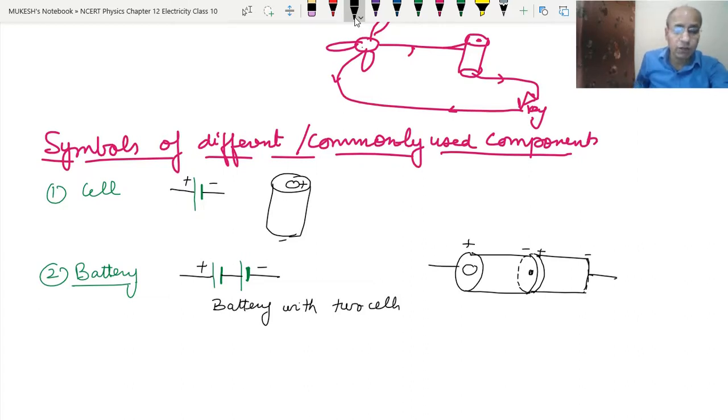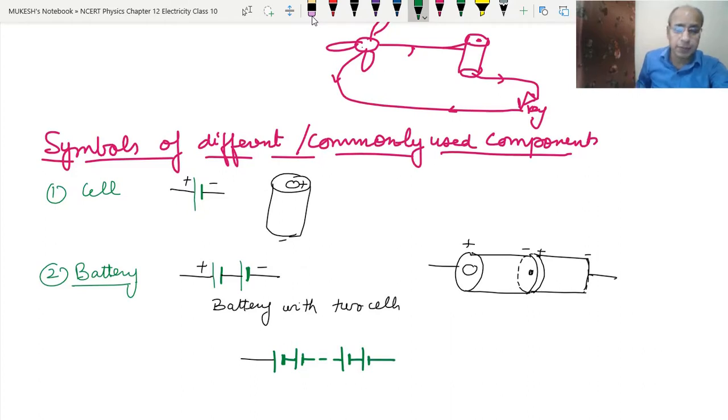Now if we want to make a battery with three cells, we draw three cells. With four cells, we draw four cells in the same way. But what if we want to draw a battery with 20 cells? It is very difficult to draw. So to draw it, we draw two cells, then some dots, then again two cells.